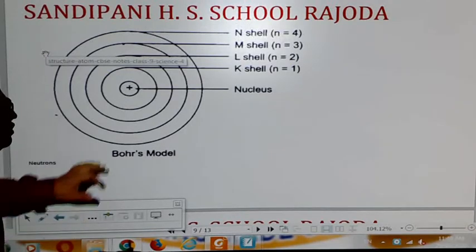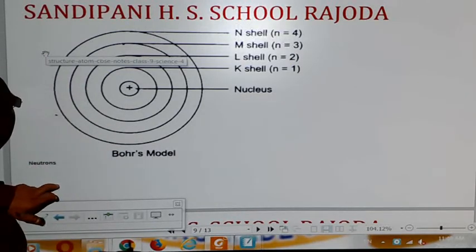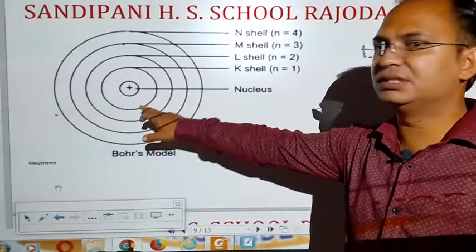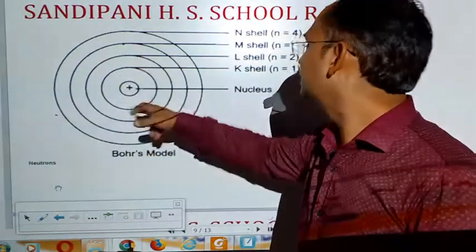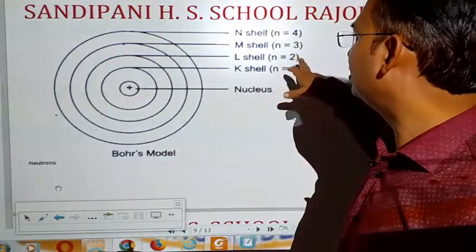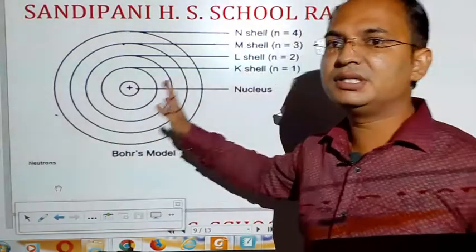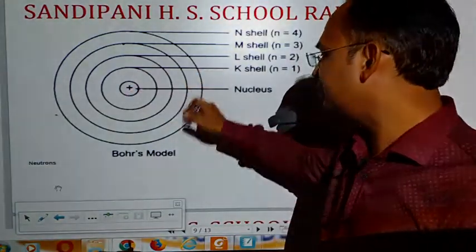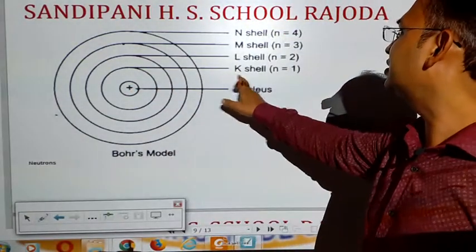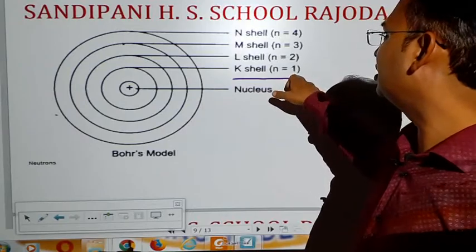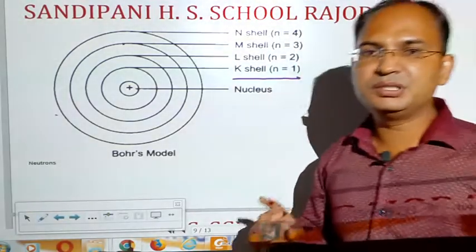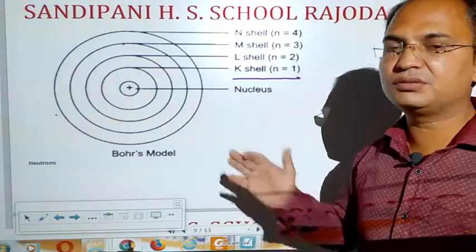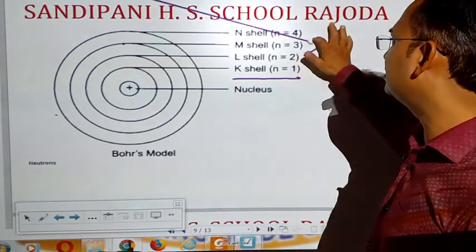You can see here Bohr's model of the atom. In this model, positive charge is present in the nucleus, and around the nucleus the orbitals are present, and the shells are given their names according to the distance from the nucleus. The one which is nearest to the nucleus is called the K shell, n equal to 1. That means its number is 1 from the nucleus of the atom. Just like this, second, third and fourth.